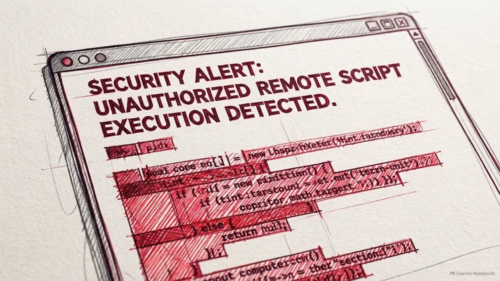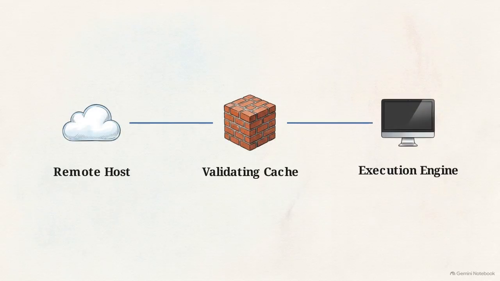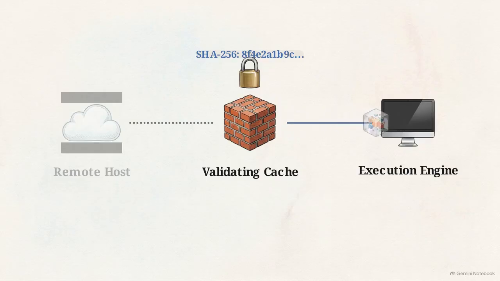Dynamically downloading and executing remote scripts from GitHub introduces massive supply chain attack vulnerabilities. This flowchart tracks the defense mechanism, a local validating cache. This layer intercepts all remote fetches to verify file integrity before execution. On the first download, the system generates and pins a full SHA-256 hash. On any subsequent run, it resolves instantly to the local cache, verifying that hash in sub-milliseconds.